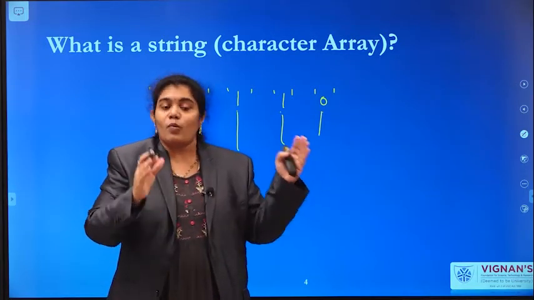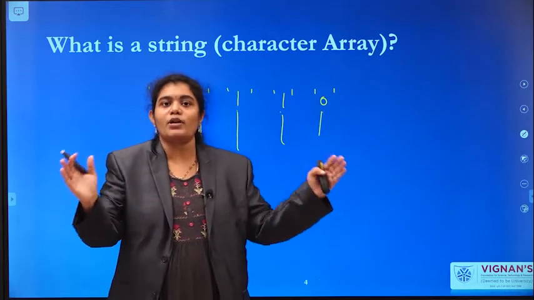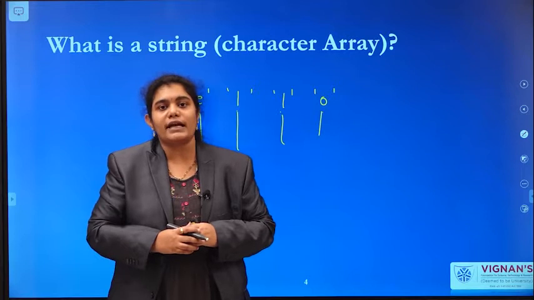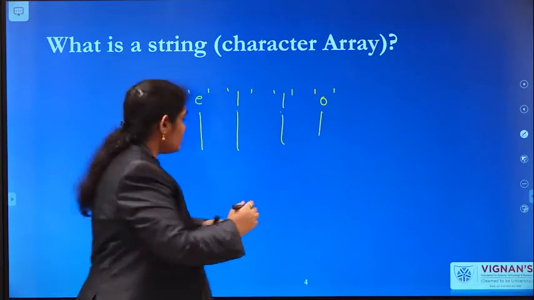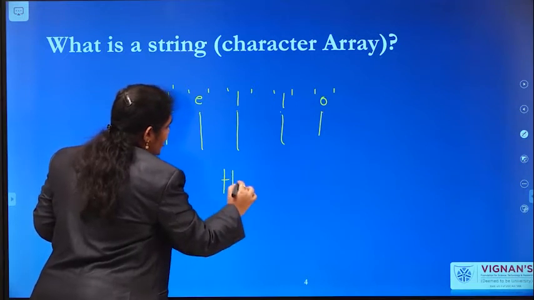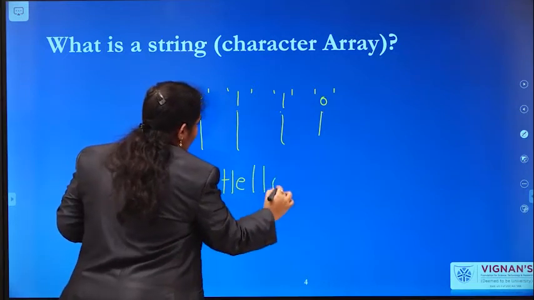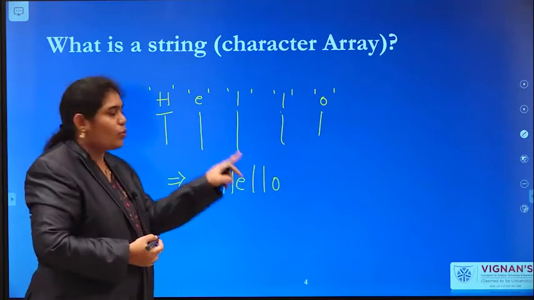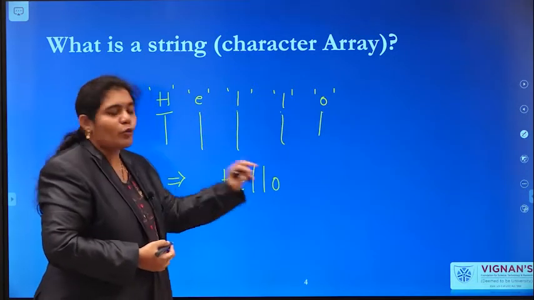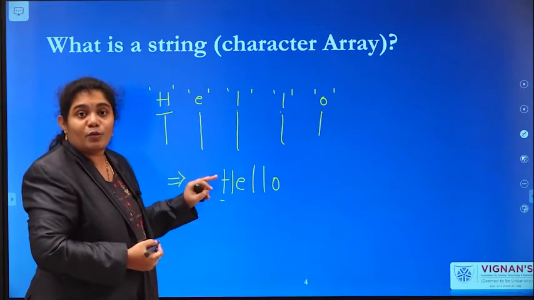But what is a string? You have to join all these characters together, that is H, E, L, L, O. This is the individual character representation, and this is a group of characters.